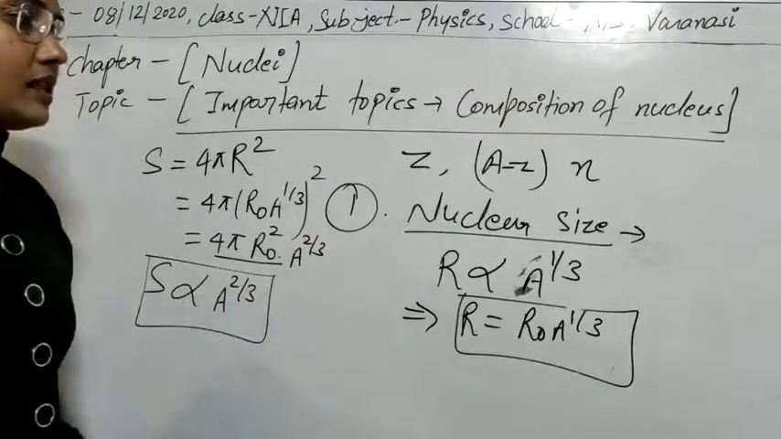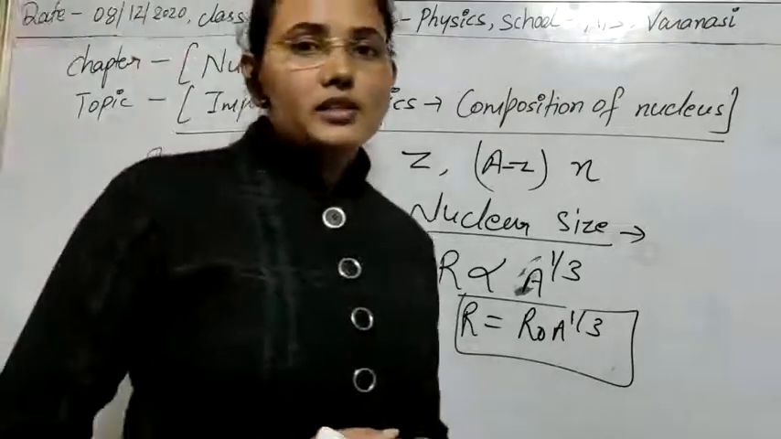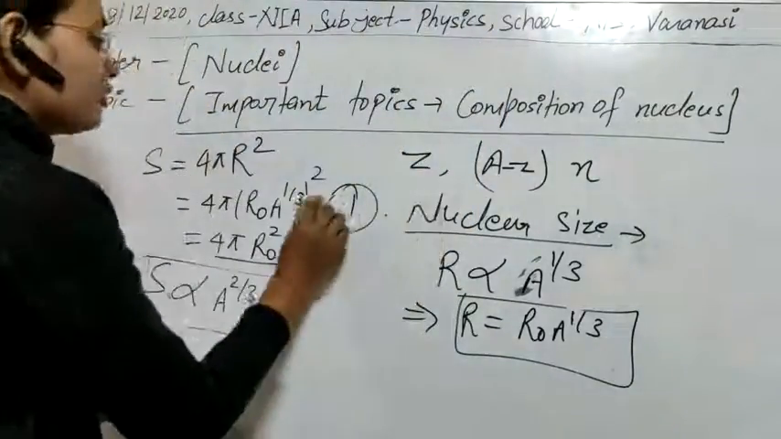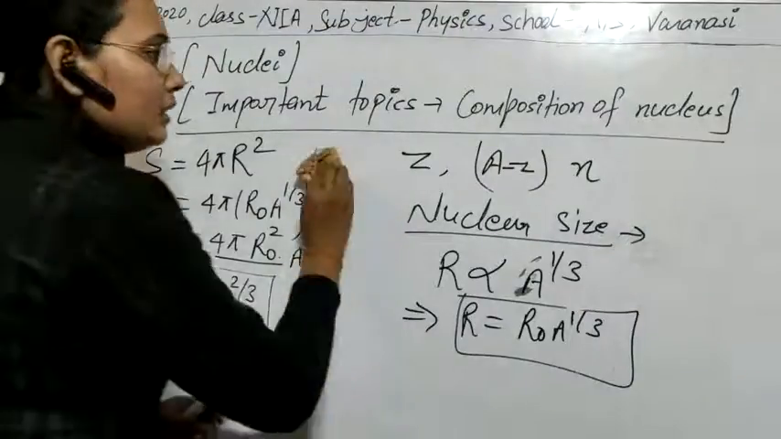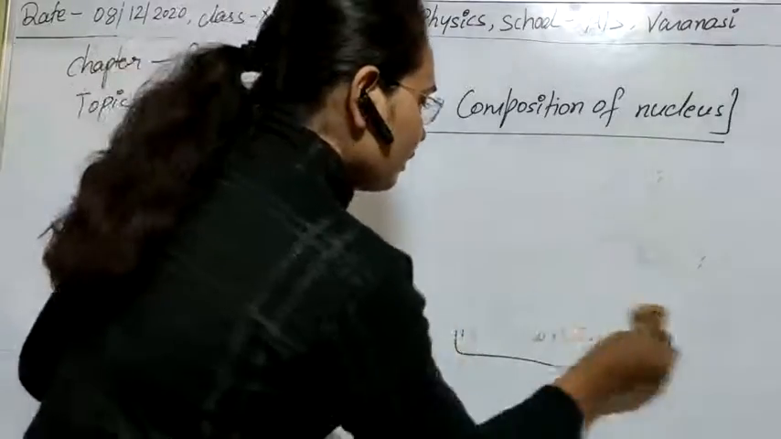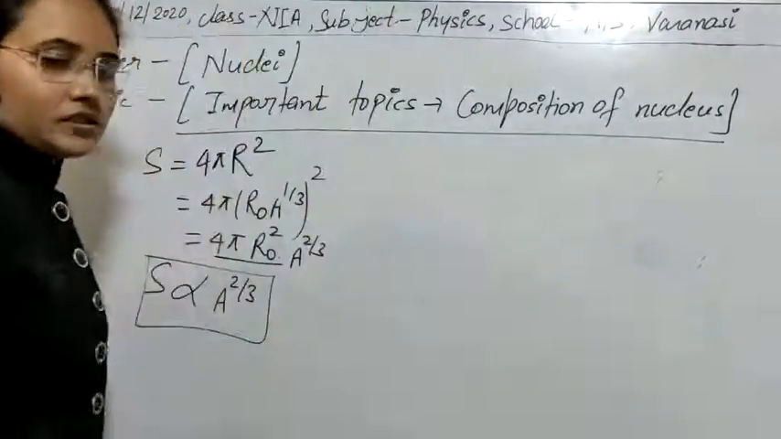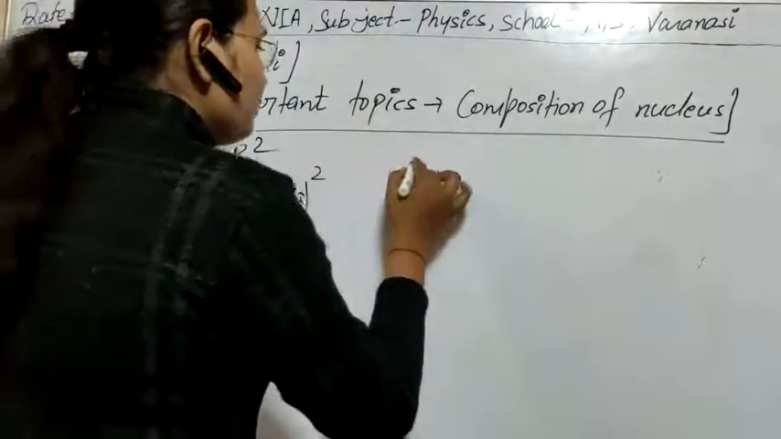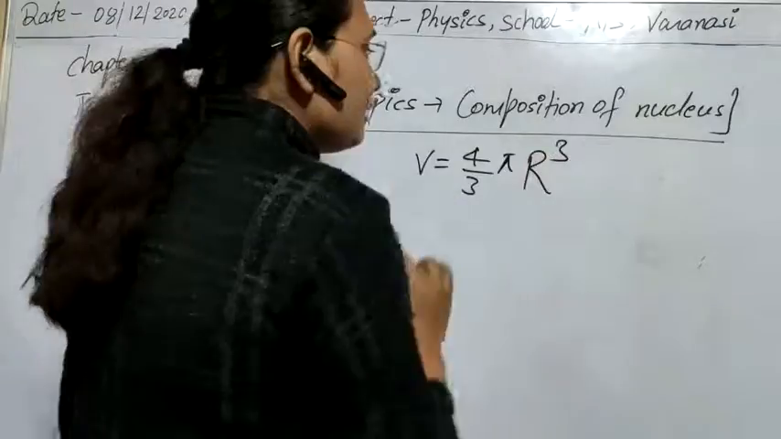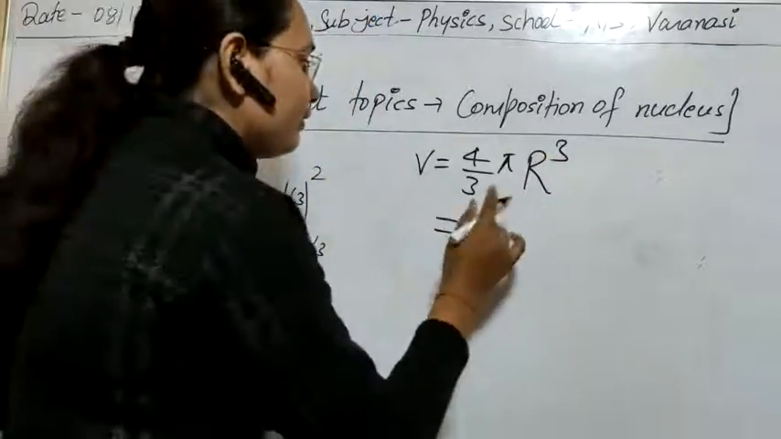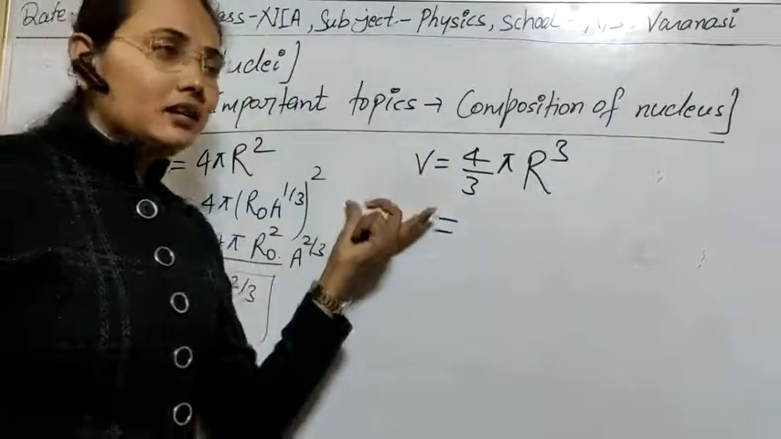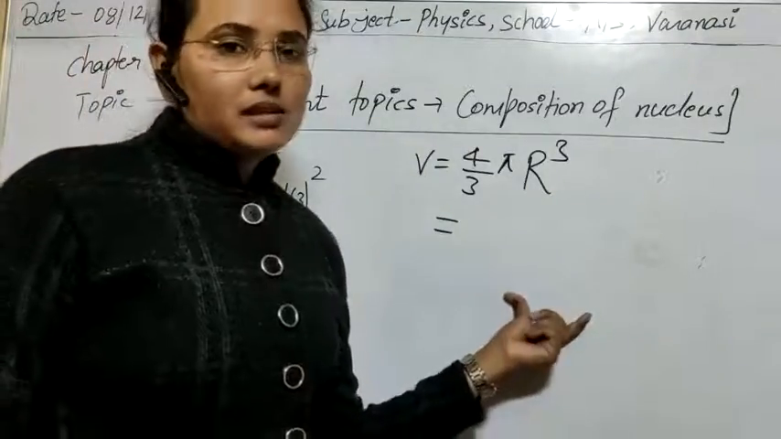So the two things that we have just solved are the nuclear size and the concept of surface area. Then the third factor that we have to solve in the case of nuclear size is the volume of the nucleus. Obviously its shape is spherical, so we can calculate its volume. So what will be the volume of the nucleus? You know that the volume of a sphere is 4 by 3 pi R cube, and with the help of the value of R we can solve it, and we can see whether the volume is dependent on the mass number or not.